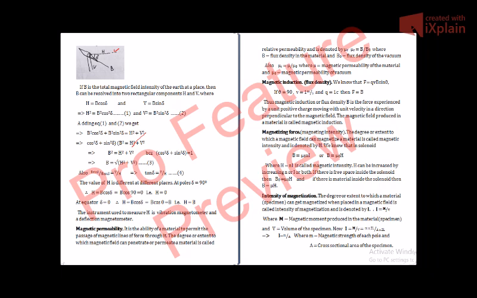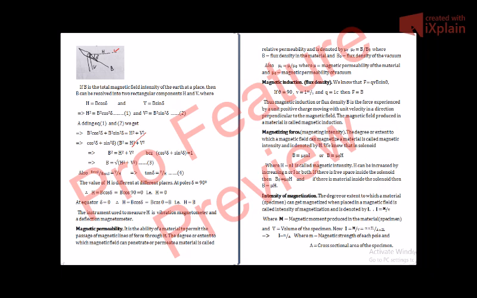We take B square common from these two, and we get cos square del plus sin square del times B square is equal to H square plus V square. But we know that cos square del plus sin square del is equal to 1.